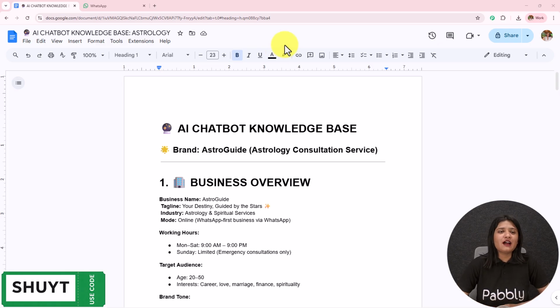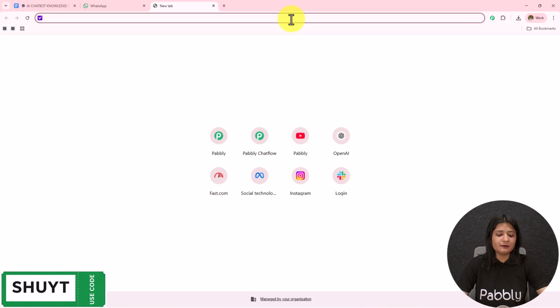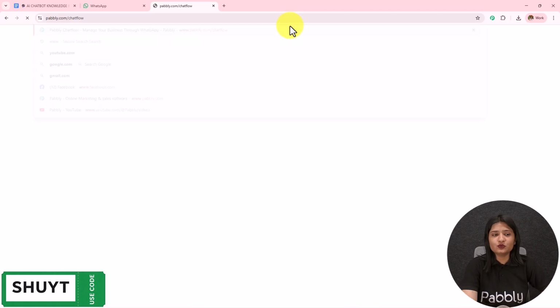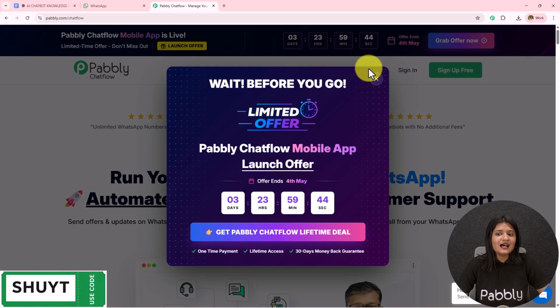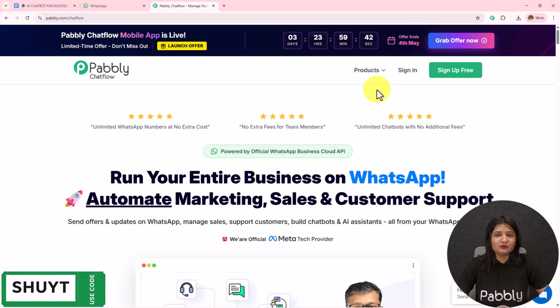For this, first we have to visit Pabbly Chatflow. To visit Pabbly Chatflow, we have to write www.pabbly.com/chatflow in the browser, and after browsing the website, we need to sign into our Pabbly account. On the top right corner, you can see two options: sign in and sign up for free. If you are an existing user, click on the sign in, and if you are a new user, click on the sign up for free, and this will give you 100 credits free on monthly basis.